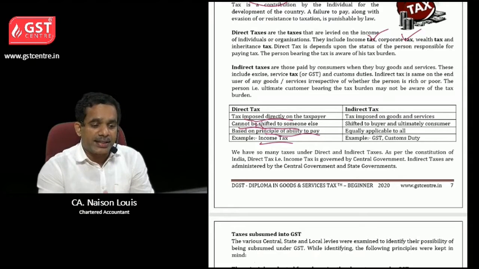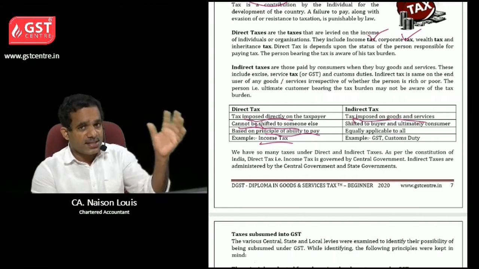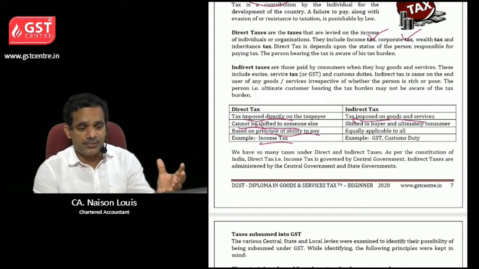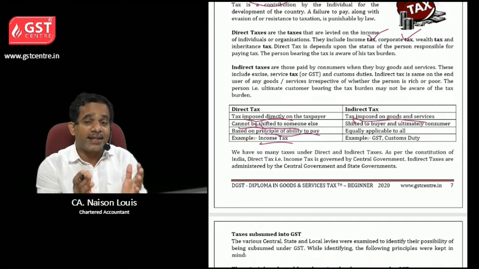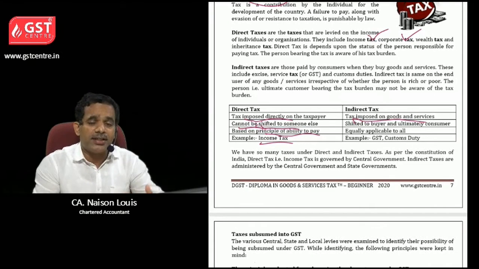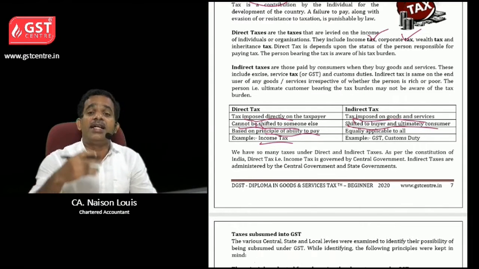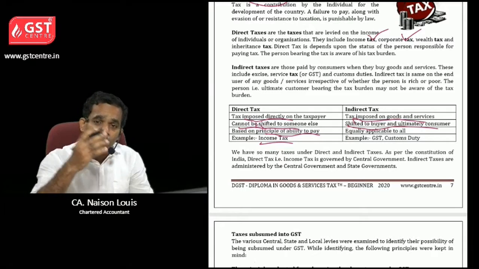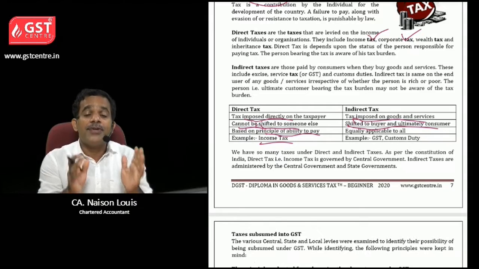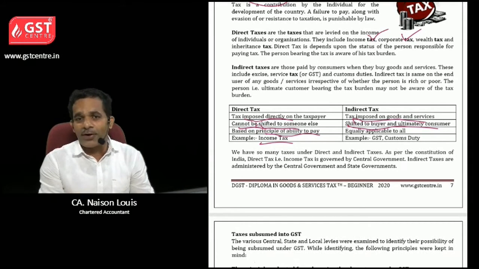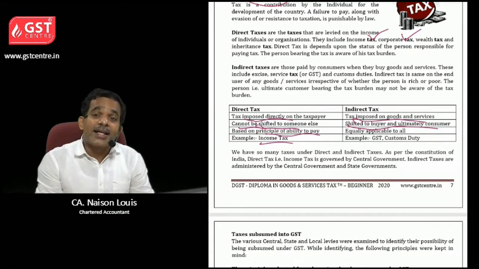Then what is indirect tax? Tax imposed on goods and services. See, income tax is charged directly on the income of a person. But GST, that is goods and services, that is an indirect tax. So it is levied on goods and services purchased. Then it is shifted to buyer and ultimately the consumer. We will see how it is shifted to consumer. Actually, when we consume any goods or services, we are responsible to pay tax, not the business person. We are paying to business person, and business person has to pay tax to the government.